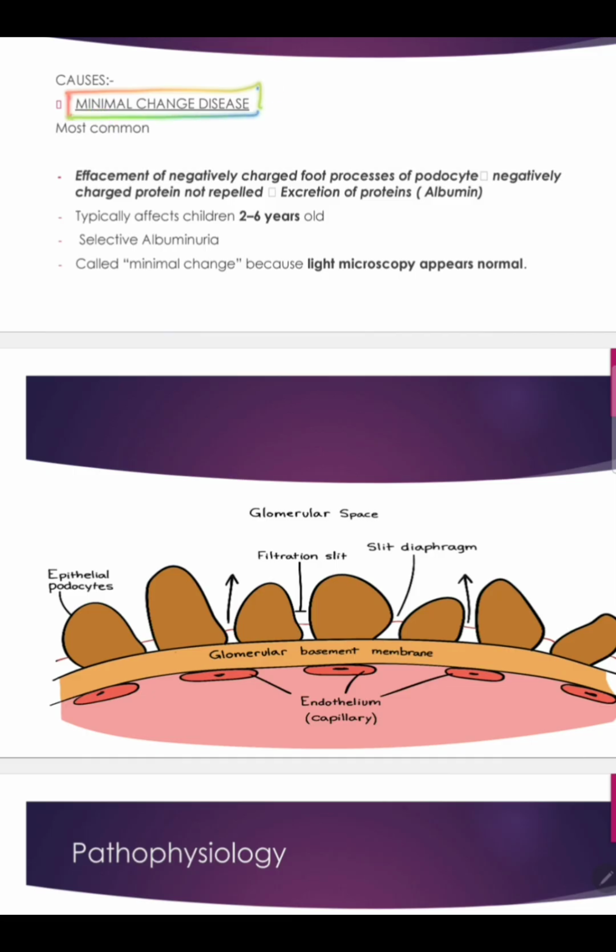It is called minimal change disease because if we take a microscopic section, everything seems normal. There isn't any significant glomerular lesion. That is why it is called minimal change disease, because there's hardly any change if we take a section and see the microscopy.